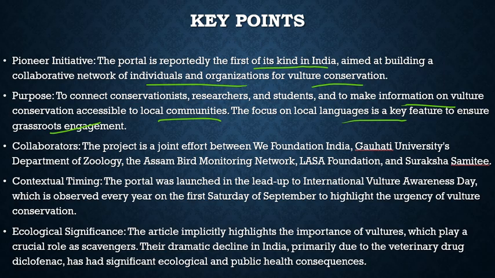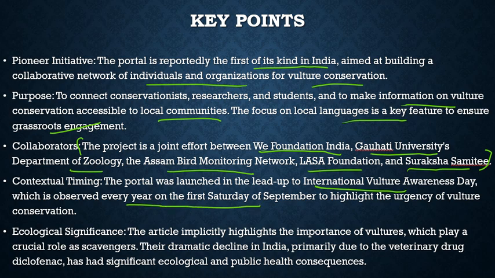Collaboration. The project is a joint effort between We Foundation India, Guwahati University's Department of Zoology, and the Assam Bird Monitoring Network, Lhasa Foundation, and Saraksha Samiti. So you have to know who collaborated in this project. This is very important for you. Contextual timing. The portal was launched in the lead up to International Vulture Awareness Day, which is observed every year on the first Saturday of September, to highlight the urgency of vulture conservation.